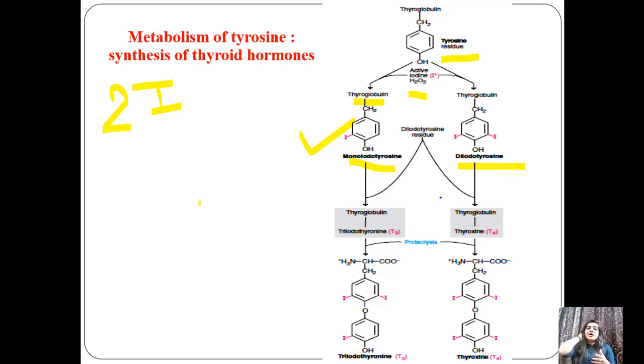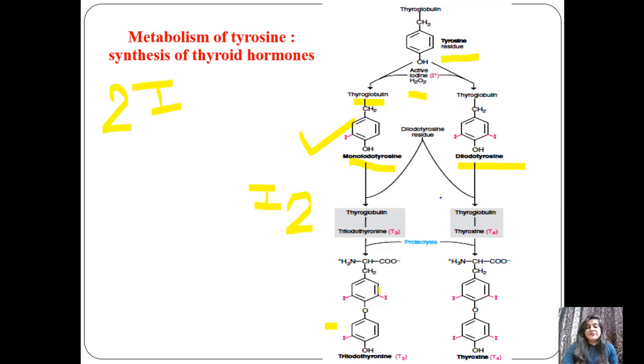Now again what happened? With the help of the same molecule, a proteolysis reaction, and again one iodine is added into the reactant, we get the products triiodothyronine and thyroxine, that is T3 and T4. So this is how we can see the metabolism of tyrosine and the synthesis of thyroid hormone. So from tyrosine we will get T3 and T4.